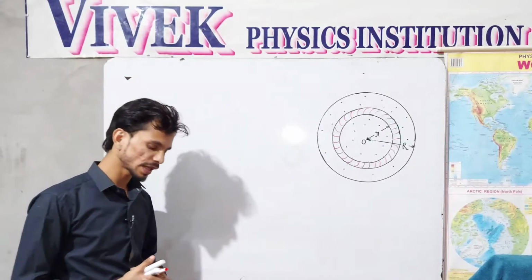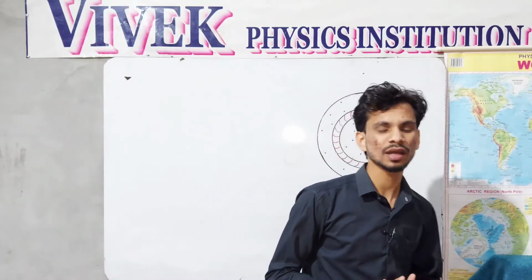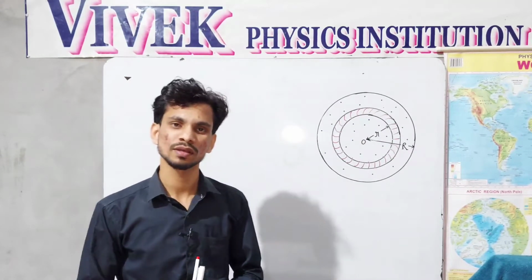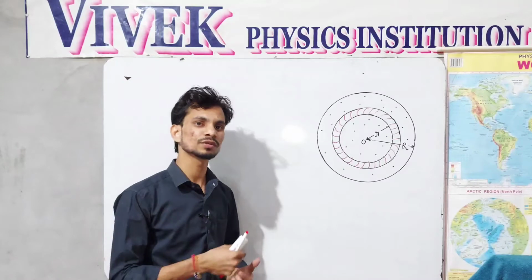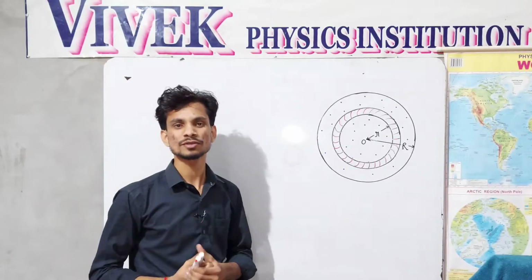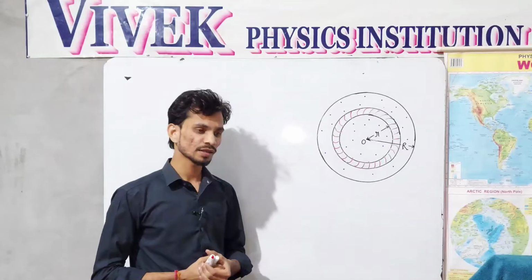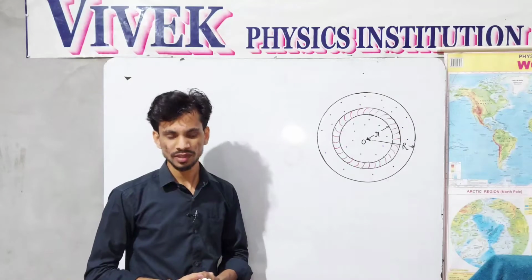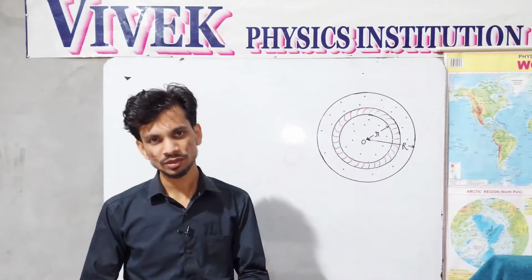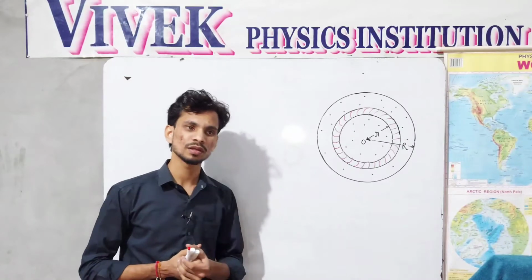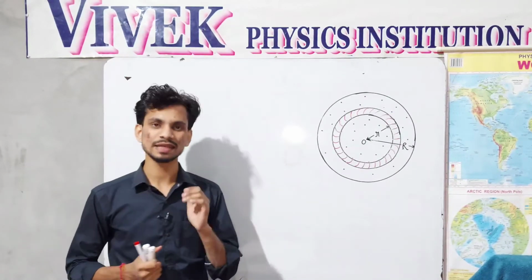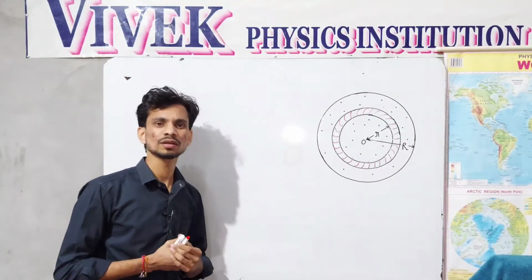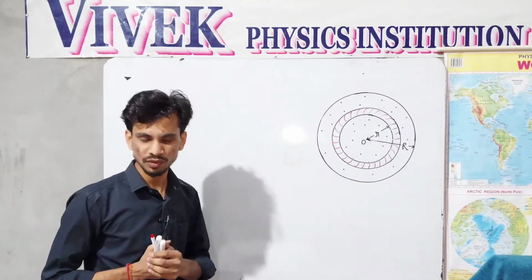First case would be if you rotate the circular disc around an axis which is normally passing through the center of the circular disc, like from the center of mass. And second case would be the moment of inertia of the same disc around an axis along the diameter of the disc. And third case would be the axis which is the tangent of the disc. So here in this video we are deriving the moment of inertia of circular disc in three cases.